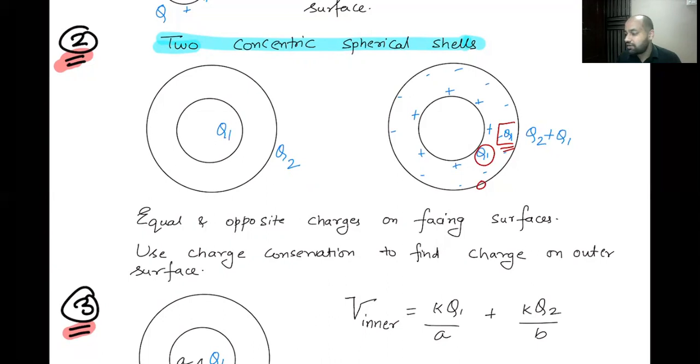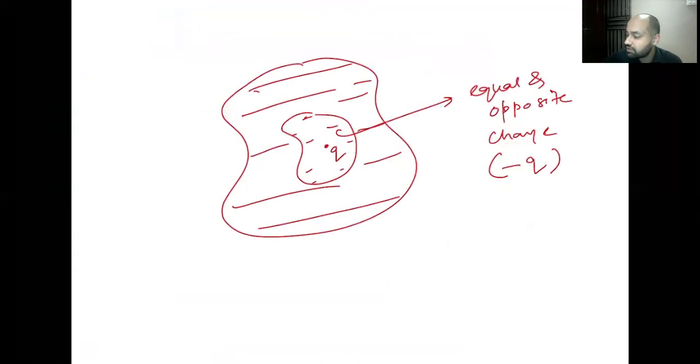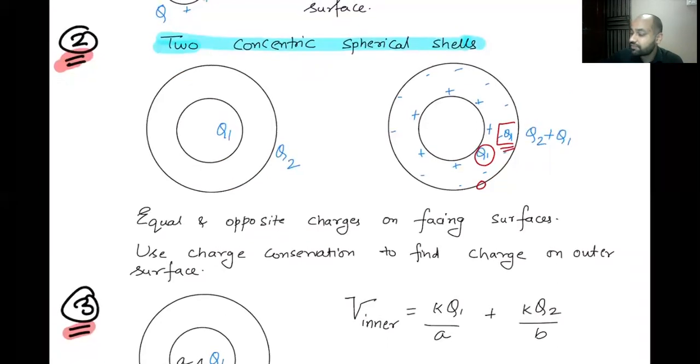All right, do you understand? We just discussed this. Let me go to the rough page. If there is a charge Q inside the cavity, on the cavity's walls we get an equal and opposite charge, minus Q. That means if the smaller sphere has a charge Q1, for the bigger sphere the charge on the inner surface will be equal and opposite, and hence it will be minus Q1. Now this is done. We know the charge on the inner surface of the bigger sphere.